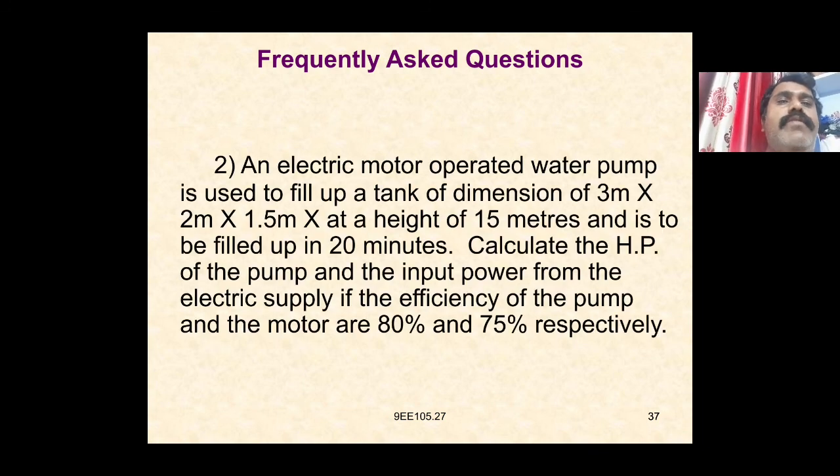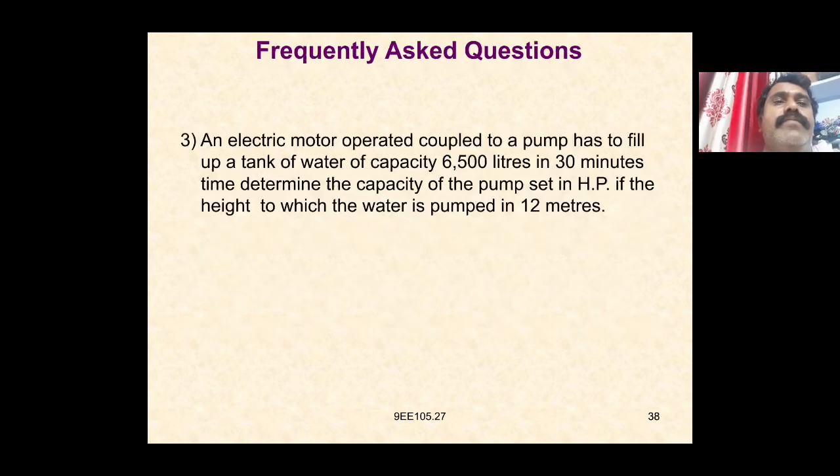So an electrical motor having a pump is used to fill a tank of dimension 3 meters into 2 meters into 1.5 meters at a height of 15 meters, to be filled within 20 minutes. Calculate the HP of the pump and the input power from the electricity supply, the efficiency of the pump and the motor being 80%, 75% respectively. So we have to calculate the values here.